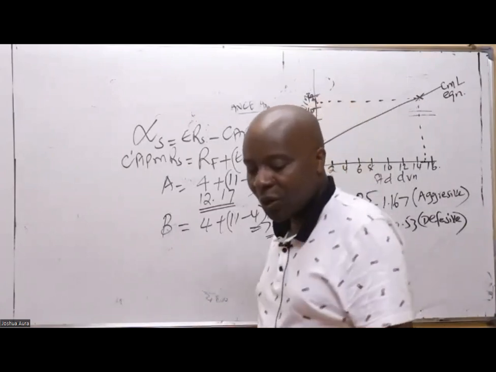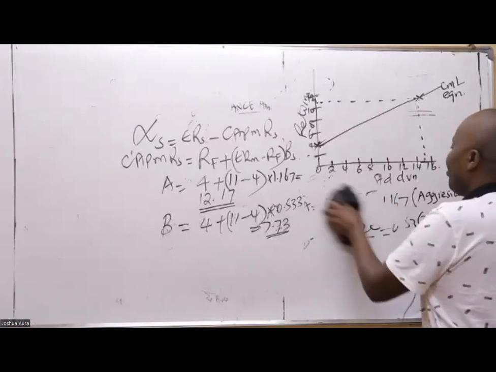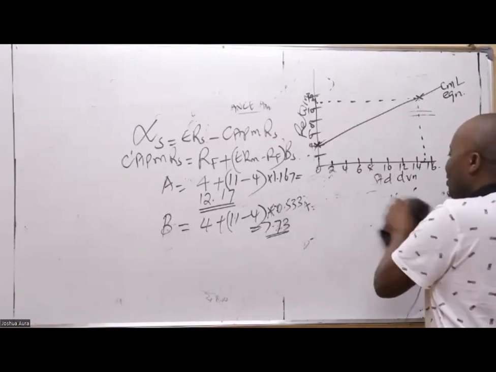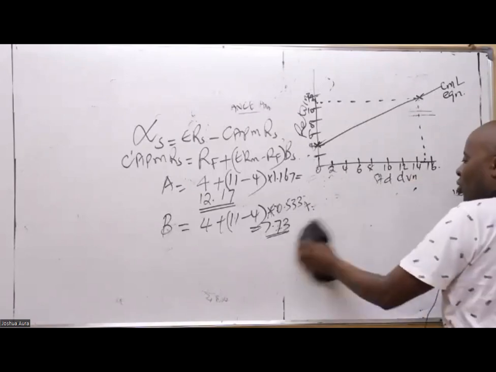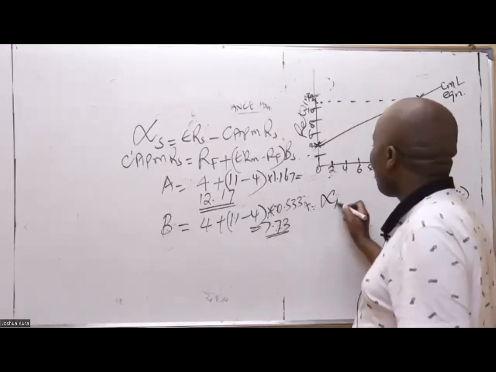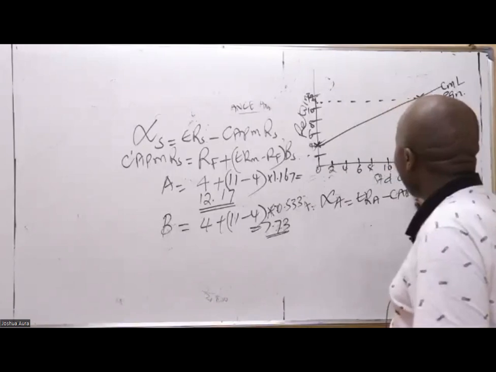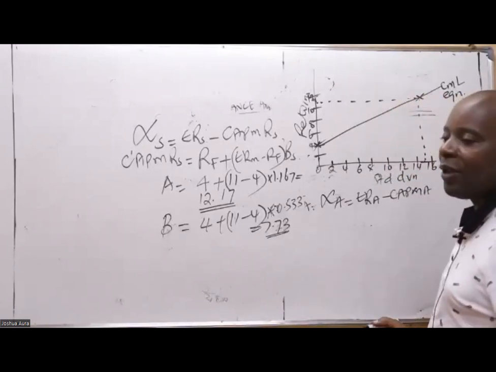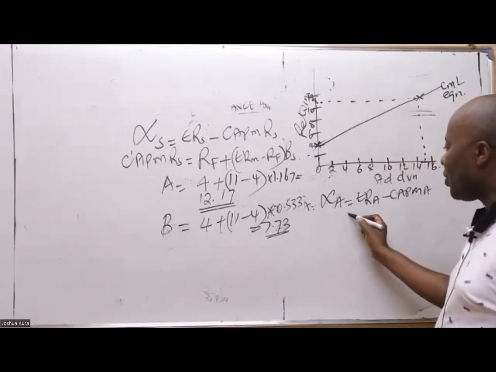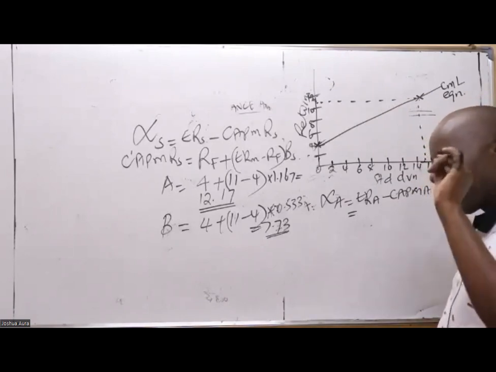Now, after that, you can go and close the loop, do the last step. So the last step is the alpha concept. Alpha of A will be expected return of A minus CAPM of A. So can somebody give me the value of expected return of A? You have that past paper. Are you able to see the expected return of A?